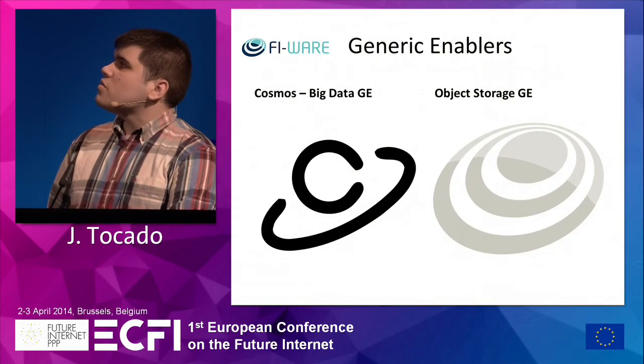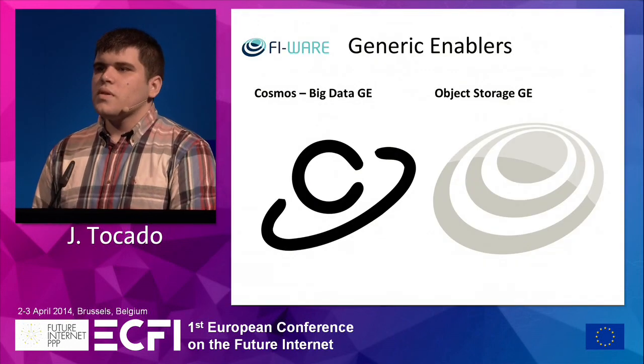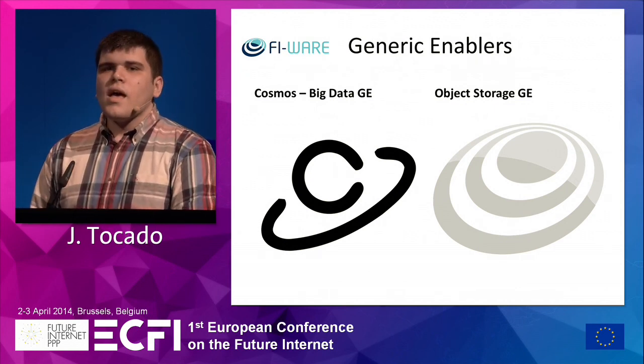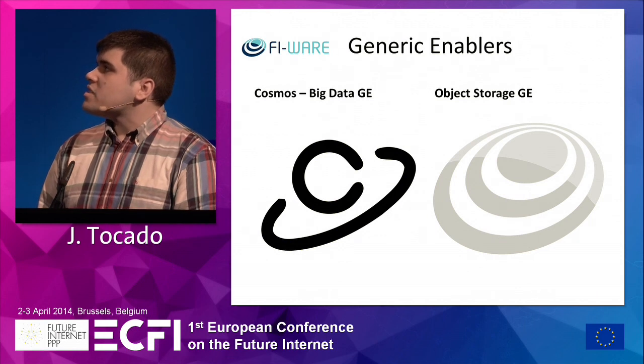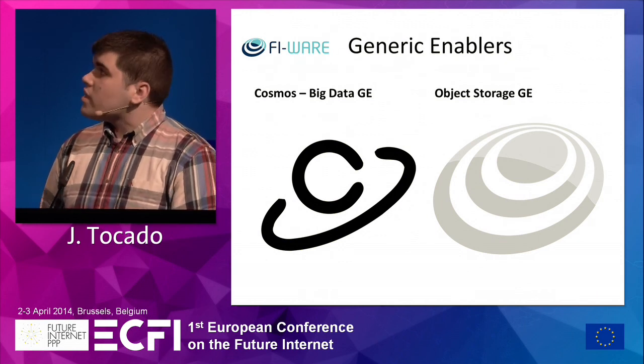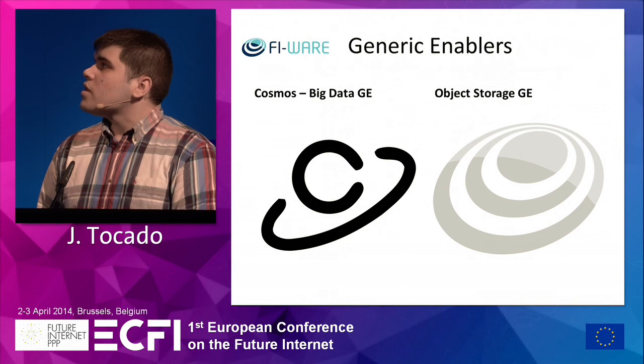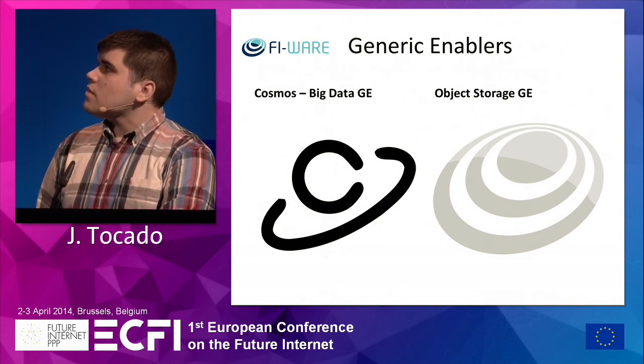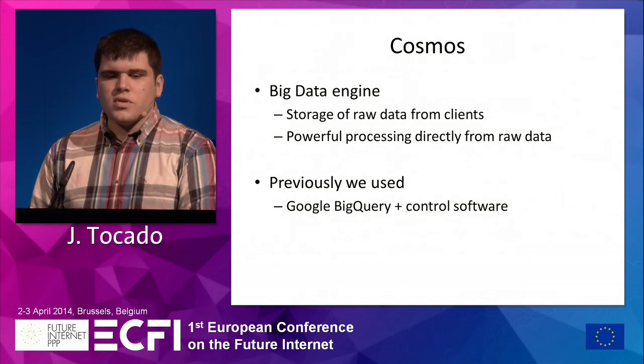Okay, now I'm going to explain how we use Cosmos. As we are a big data platform, we need a good infrastructure to manage and process data. So we decided to use these two generic enablers. The first one, Cosmos.